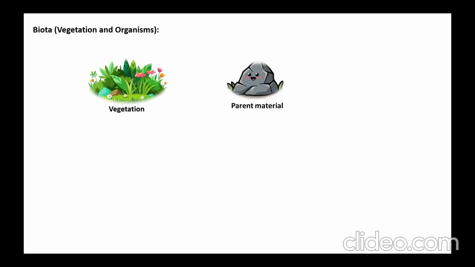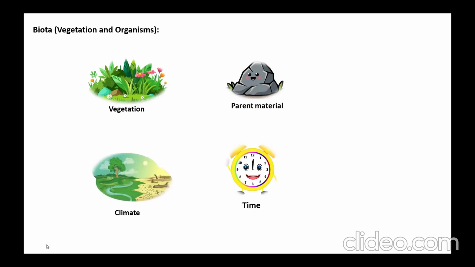Now let us discuss biota, which is another important soil forming factor. In biota, there is vegetation. At the very first, the type of vegetation growing is highly dependent upon what kind of parent material is present in that particular area. But in due course of time, in place of parent material, climate will play the major role.